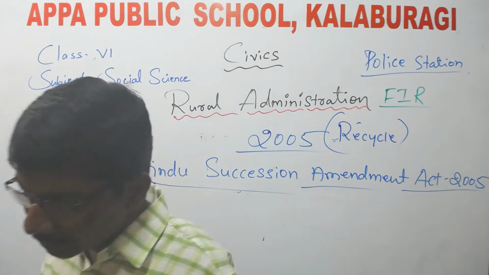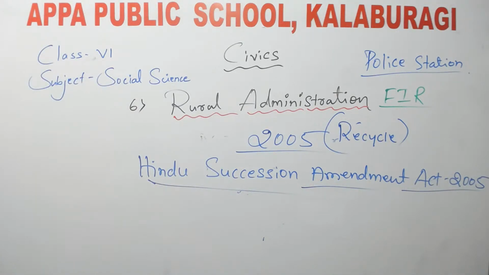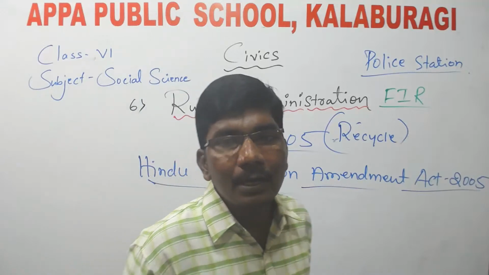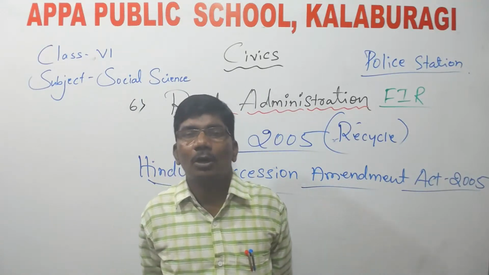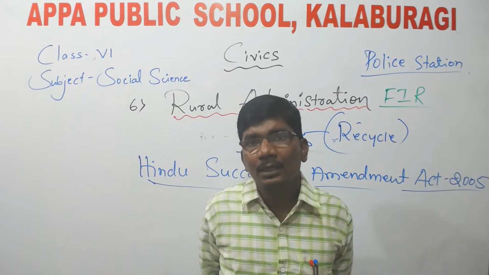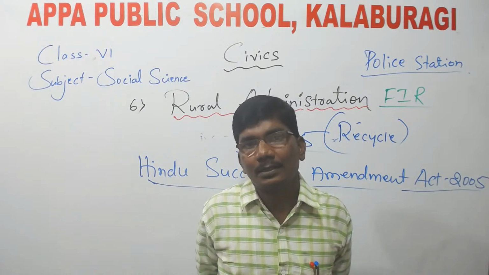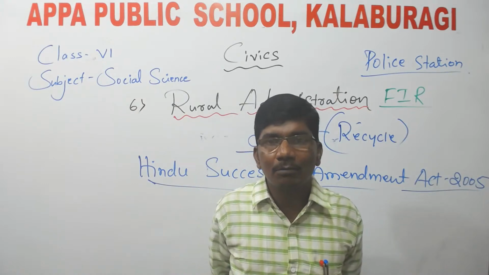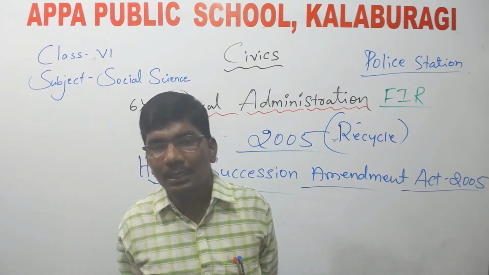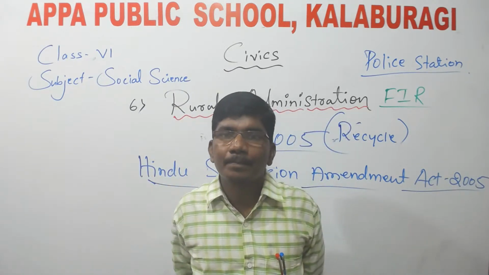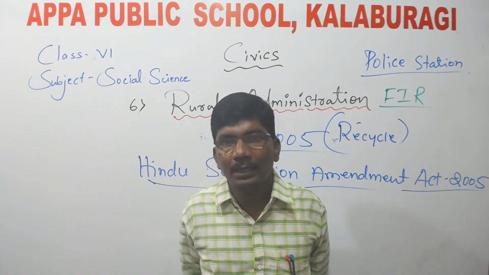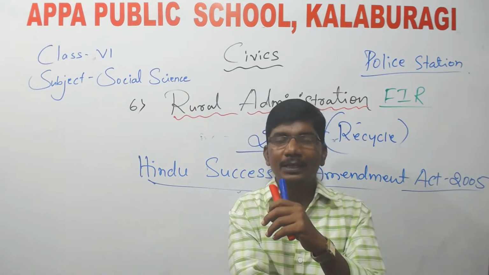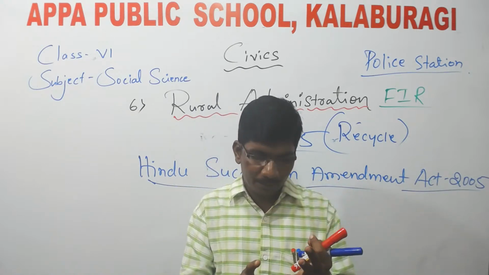Understood, children? This is about how, if you are unhappy with any work, you can go for a strike also. So colony wise, I told you that corporators will be there, officers will be there. So work is divided. Three levels of government are there: local level, state level, and national level, or you can say central level. I already explained that in the previous chapter. So here also, in the district, the work has been divided.